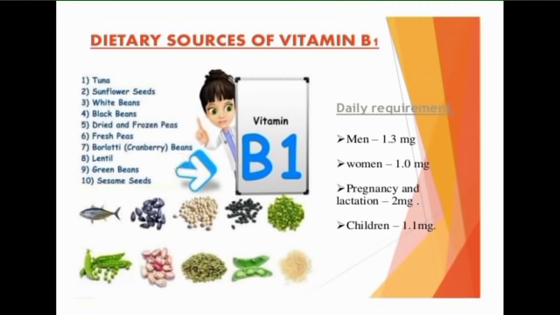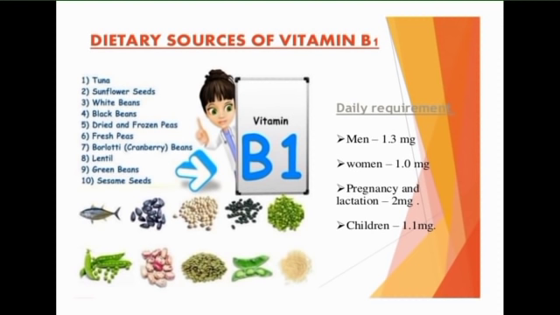Now coming to the recommended dietary allowances. The daily requirement of thiamine depends upon the intake of carbohydrate. A dietary supply of around 1 to 1.5 mg per day is recommended for adults. For children, the recommended dietary allowance is 0.7 to 1.2 mg per day.